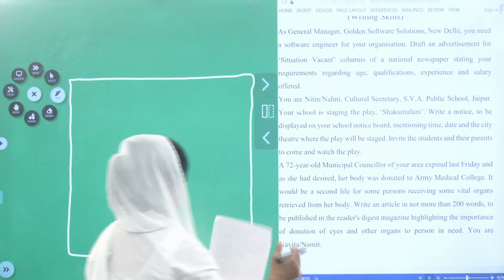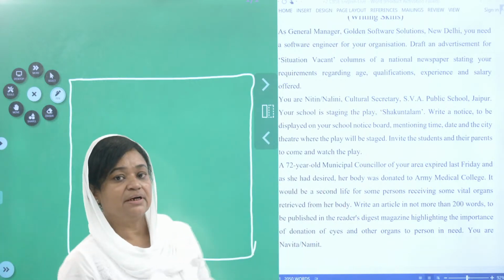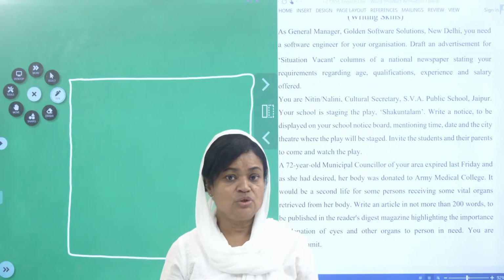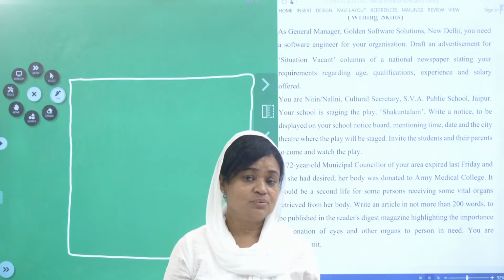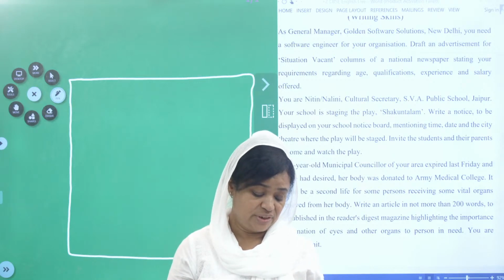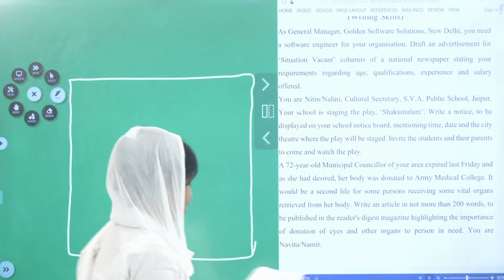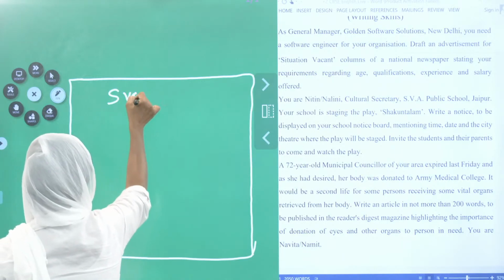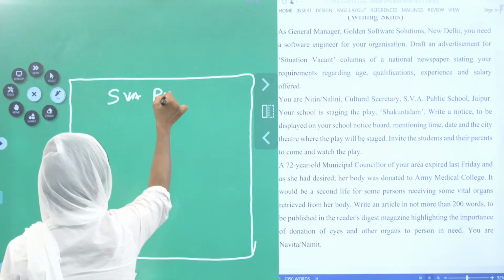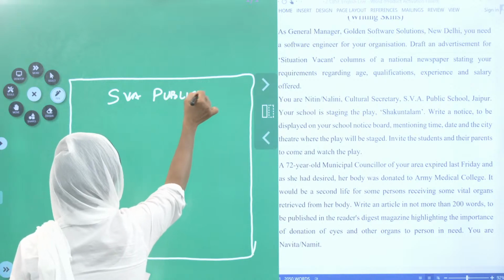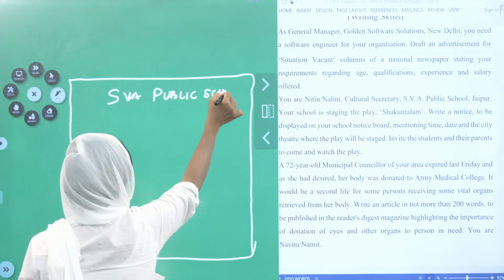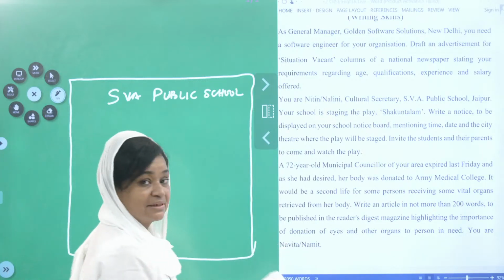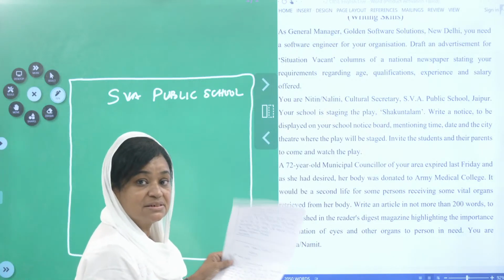Now, what are we going to write first? The issuing. Who is issuing this notice? Which organization is issuing the notice? That is the SVA Public School. In uppercase letters. Next, what is the next one? This is in your school.